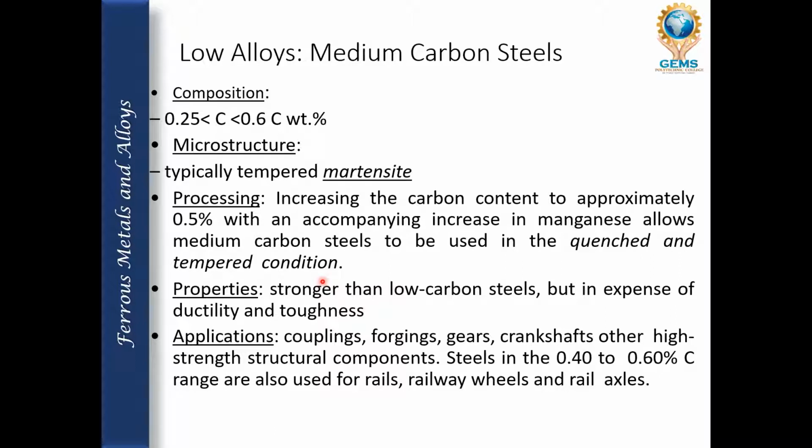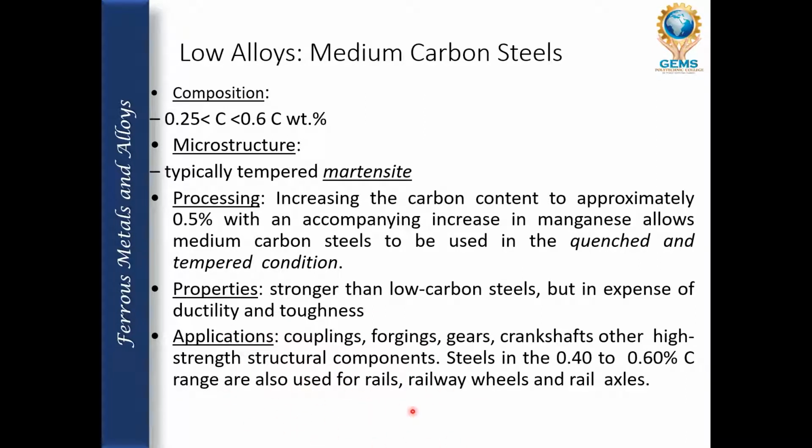That means it will not have ductility, so you cannot change its shape, because when you try to change the shape, it might tend to break. The applications could be couplings, forging, gears, crankshafts, and other high strength structural components. So basically they make use of this medium carbon steel in structural components.